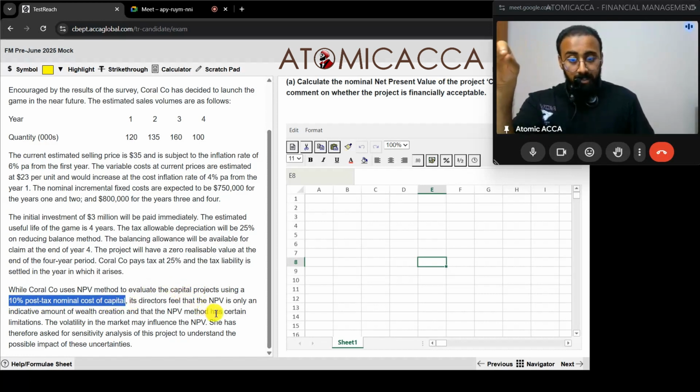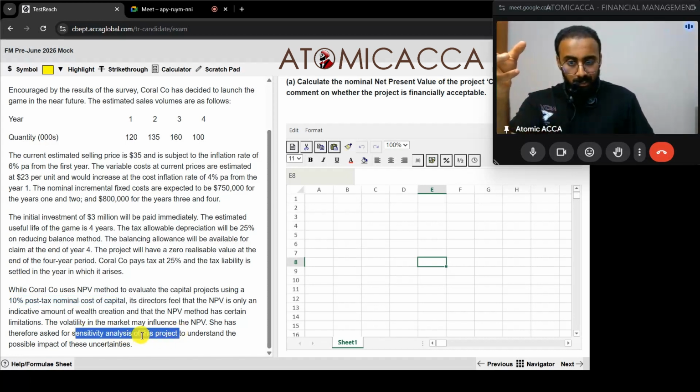Its directors feel that NPV is only an indicative amount of wealth creation and that the NPV method has certain limitations. Yes, the volatility in the market may influence the NPV, correct? She has therefore asked for a sensitivity analysis of this project. So probably the next question could be about sensitivity analysis to understand the possible impact of these uncertainties.